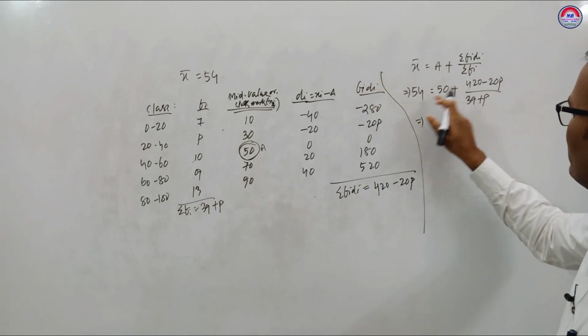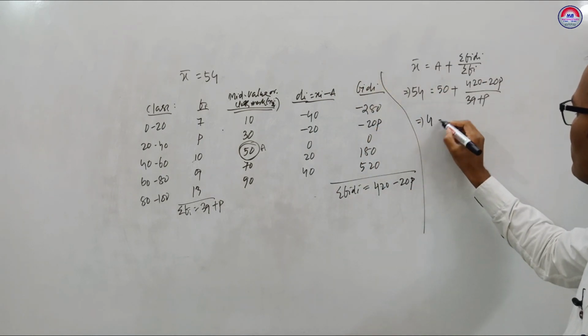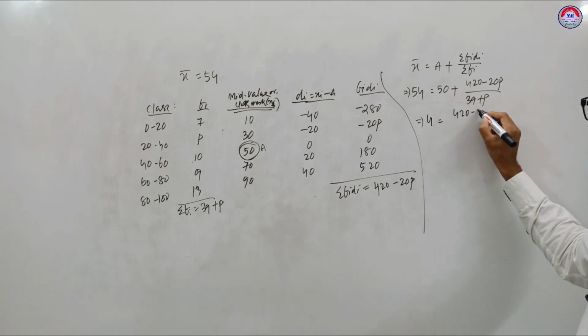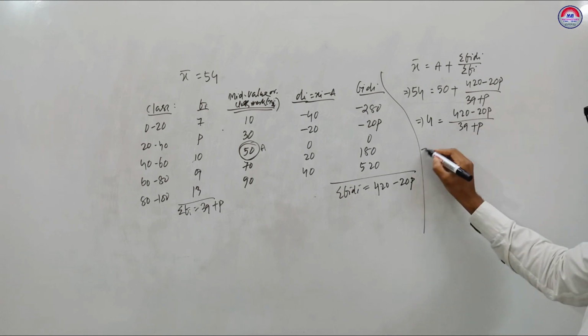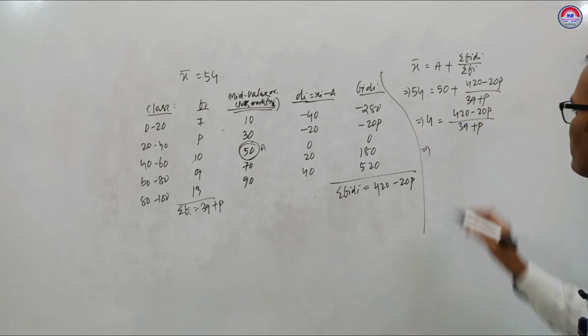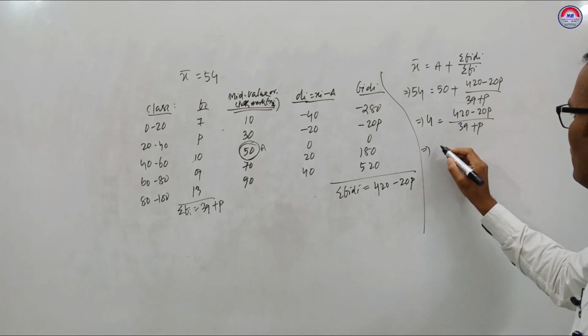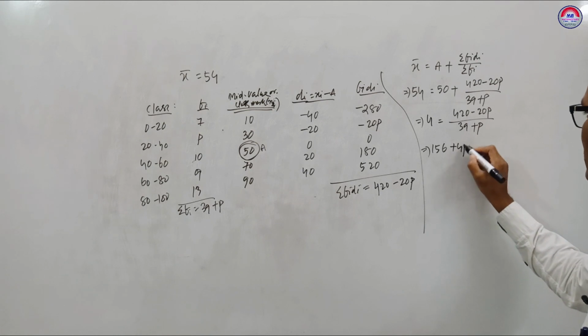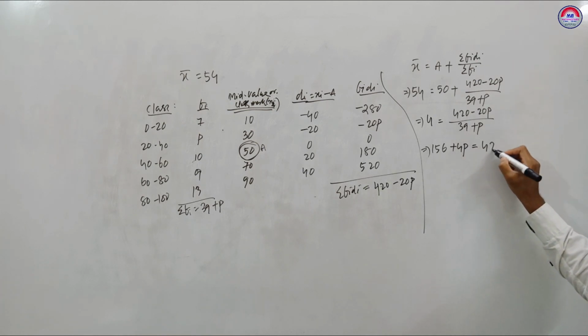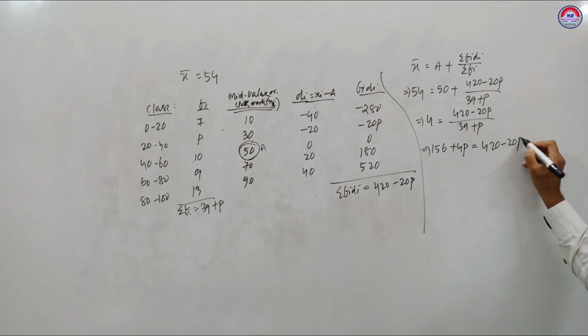Then 54 minus 50 is 4, equal to 420 minus 20p upon 39 plus p. Now cross multiply. 39 into 4, 156, plus 4p is equal to 420 minus 20p.